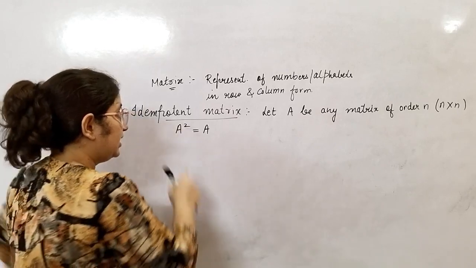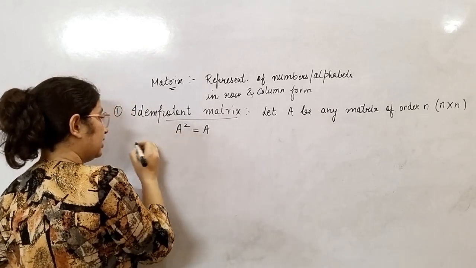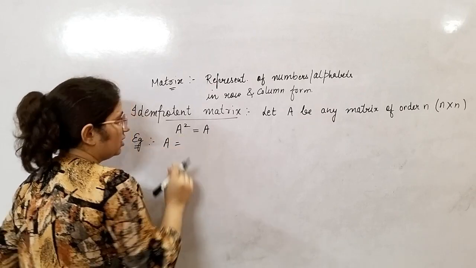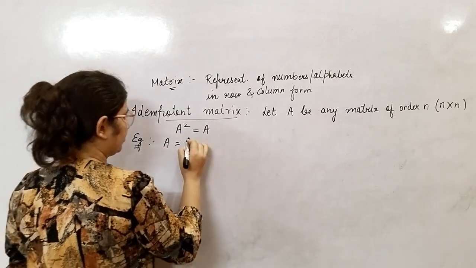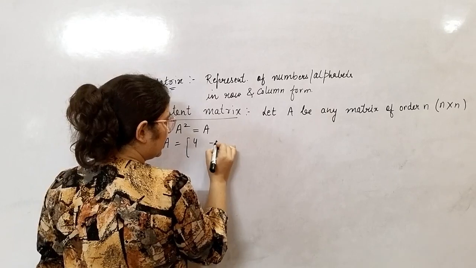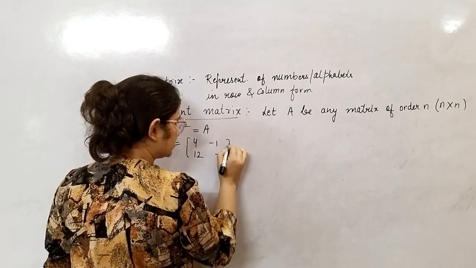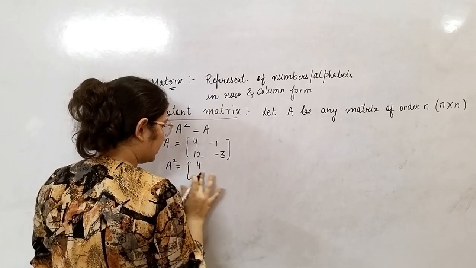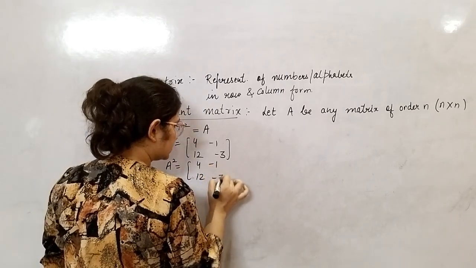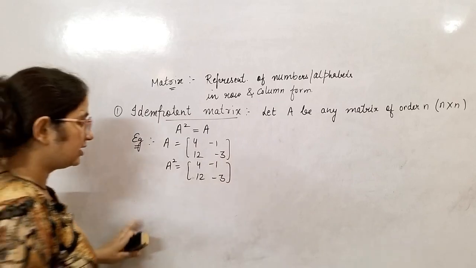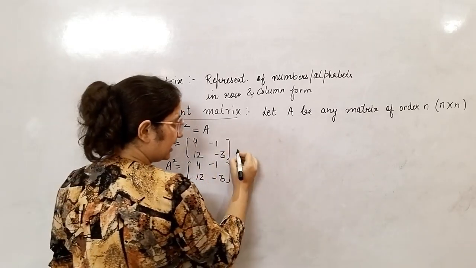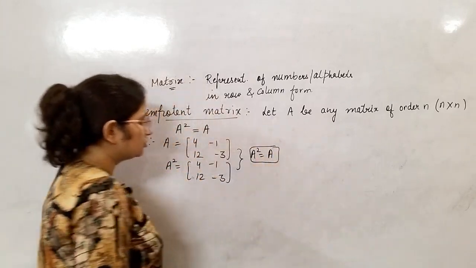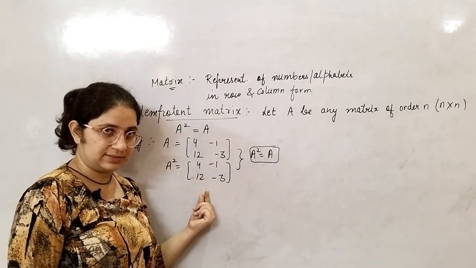Okay, तो here A square is equal to A. Now example के लिए A matrix I am taking [4, -1; 12, -3]. When you calculate A square, you will again get [4, -1; 12, -3]. I am not calculating A square here, but from here you can calculate and you will find कि A square is equal to A. So this matrix is your idempotent matrix.